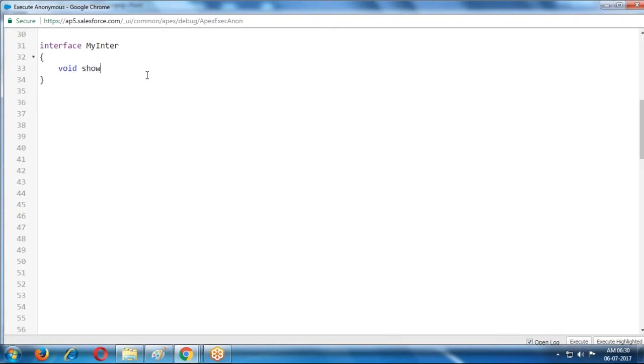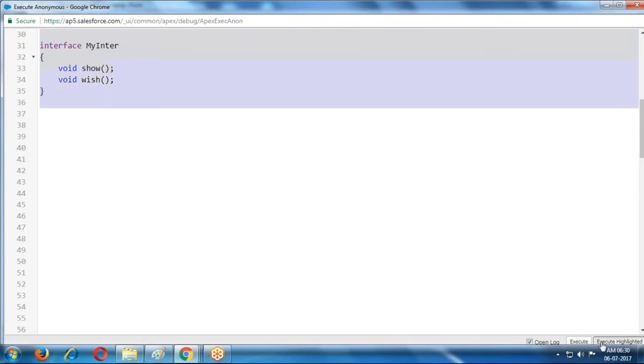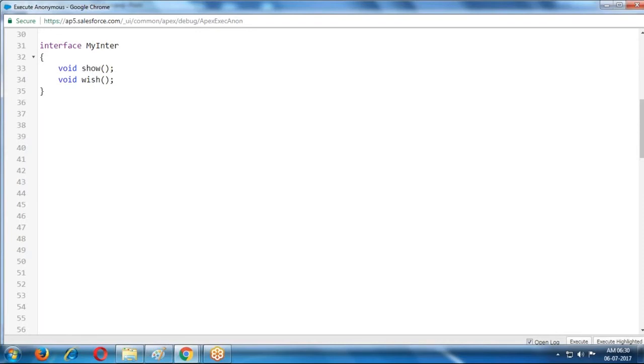Simply, void show is a method name. Void wish is a method name. You can provide any return type like this. If I provide it like this, internally the structure is by default public abstract. Here also it is by default public and abstract only.